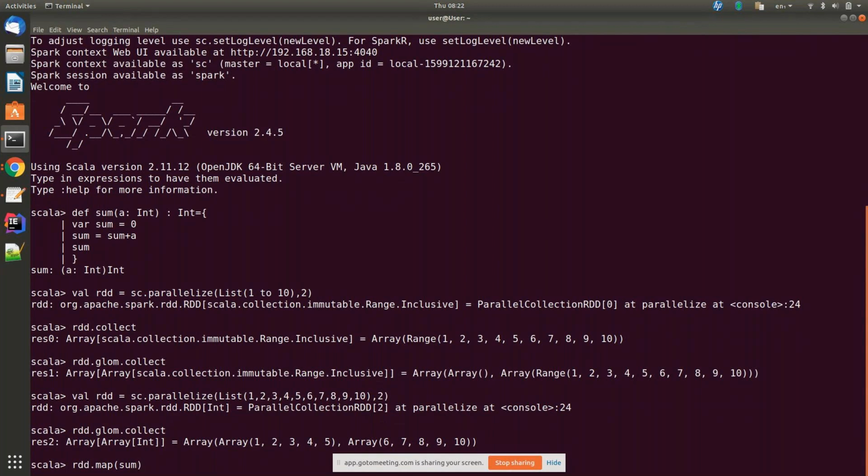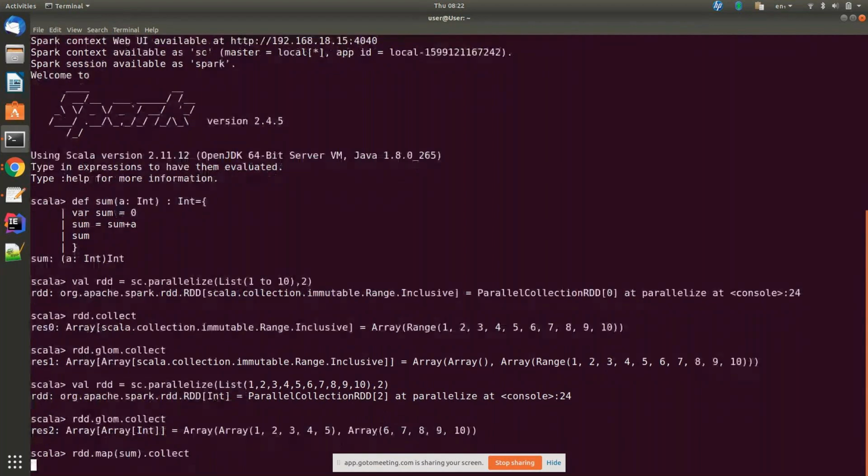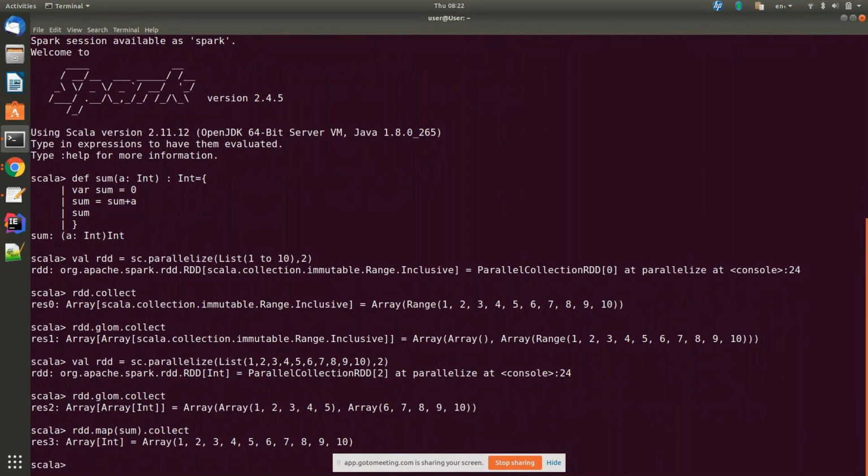This is how we pass our method. Come outside, say dot collect. But it would return the individual elements only. So it didn't show any difference, right? You got the same values.